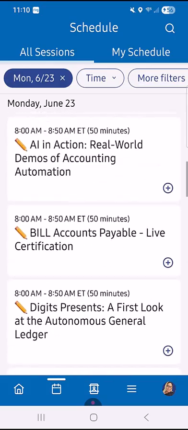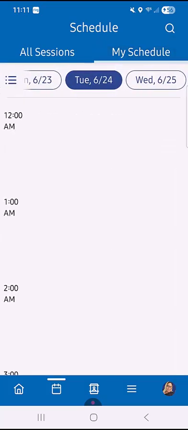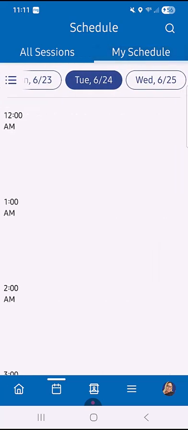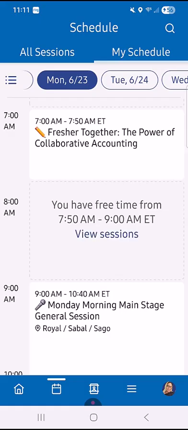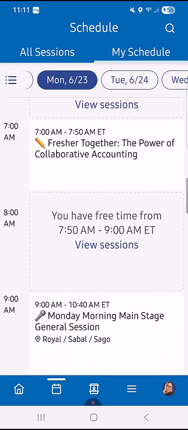But as you start getting to know your calendar, you can also click over here on My Schedule, which is on the right, to all sessions. What that's going to do is give you the condensed version of your schedule. So for example, let me take a look at Monday. On Monday, do you see I've already chosen to attend the Fresher Together. So I am definitely going to be attending that, because I can easily click on my schedule and I know that I can attend that because it's on my calendar.